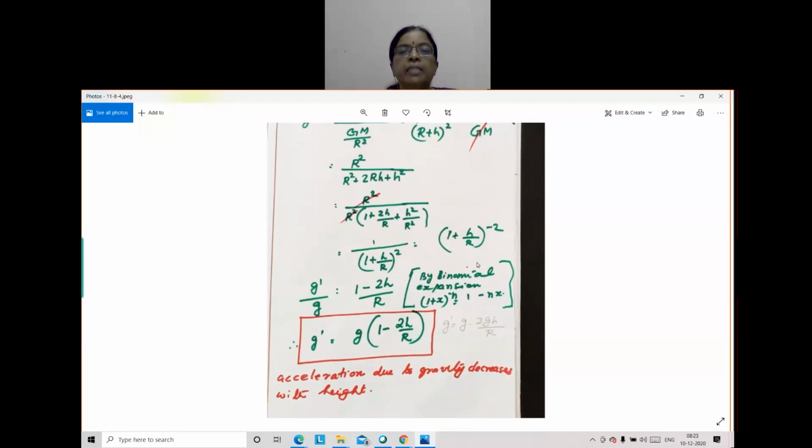And g dash by g equals this. How do you expand this with minus 2? You know (A plus B) whole square, but this is minus 2. This expansion is done with the binomial expansion, which we will study in maths. But here you should know only a single step. Actually there are more steps, but we need only one step: 1 plus H by R raised to minus 2, you just multiply this power minus 2 with this.